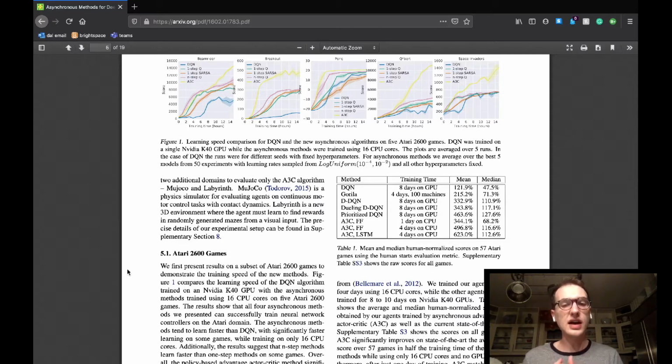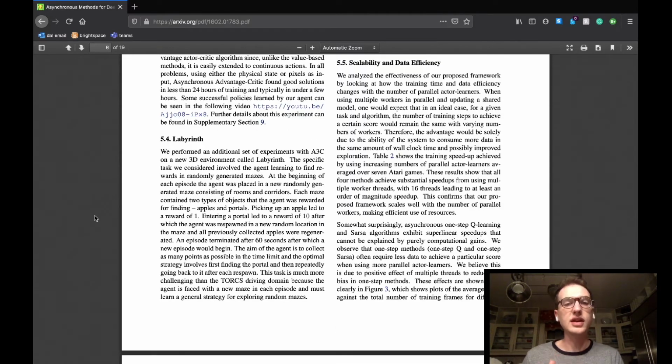The asynchronous actor-critic advantage implementation also performed well on the Mujoco physics simulator challenges during testing. And 4th, the asynchronous actor-critic advantage implementation was able to find a reasonable strategy for the labyrinth puzzle maze simulator, which was noted to be substantially more difficult compared to the previous testing environments. The scalability and data efficiency subsection summarized to say that the team's hypothesis was correct, and that